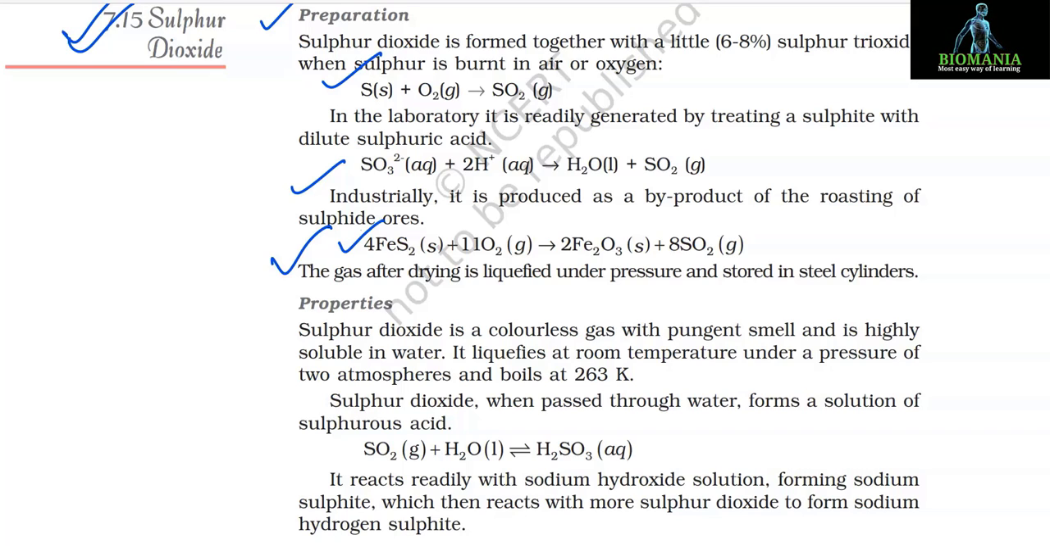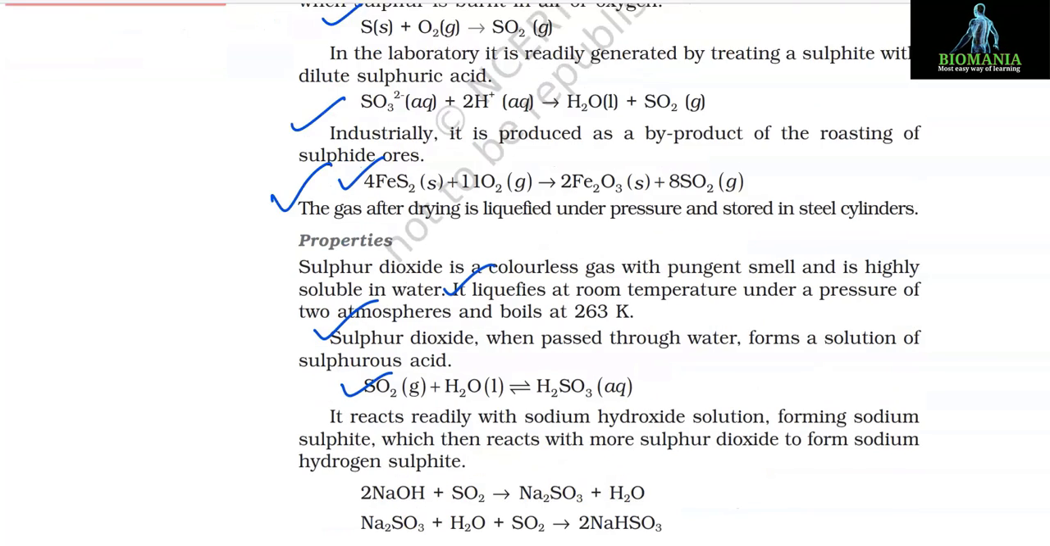Properties. Sulfur dioxide is a colorless gas with a pungent smell and is highly soluble in water. It liquefies at room temperature under a pressure of 2 atmospheres and boils at 263 Kelvin. Sulfur dioxide, when passed through water, forms a solution of sulfurous acid. SO2 plus H2O gives H2SO3.